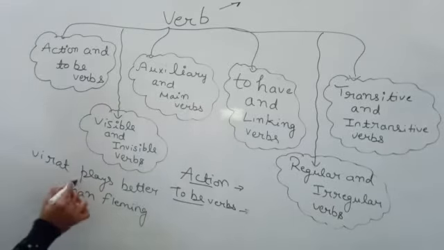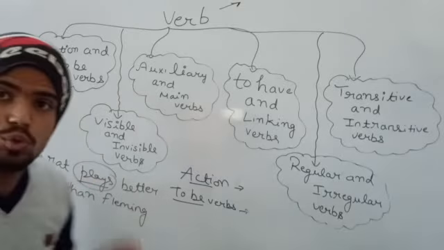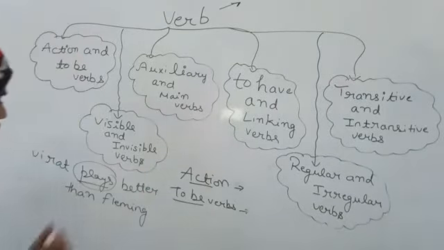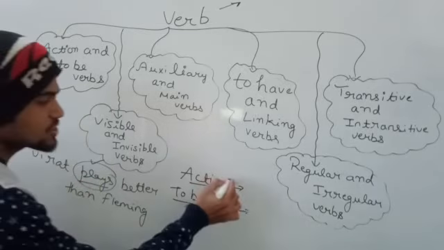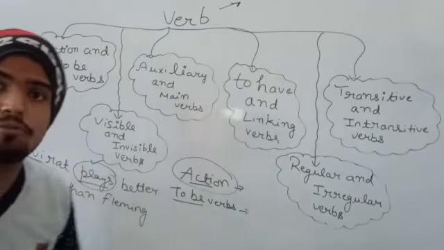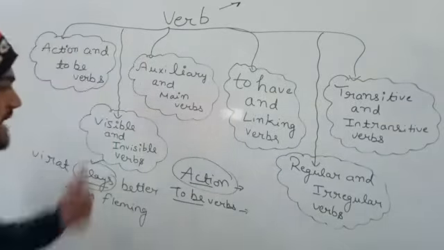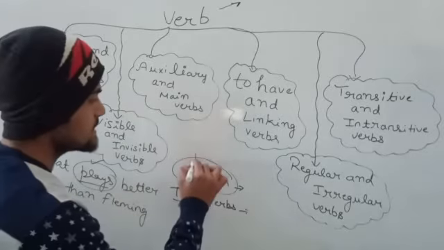Okay, Virat plays better than Fleming. So Virat plays. What does Virat do? Virat is doing something. What is Virat doing? Virat is playing. So it will be action. He is doing the action of playing. So it will be considered an action verb.